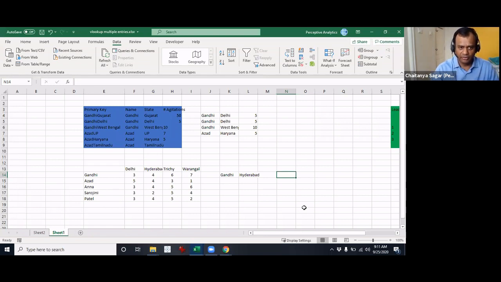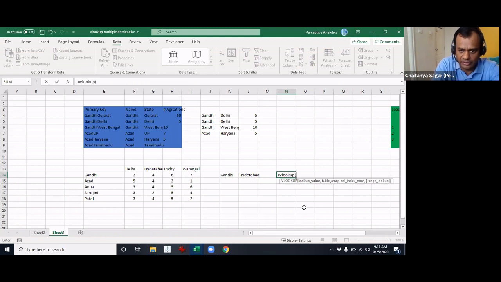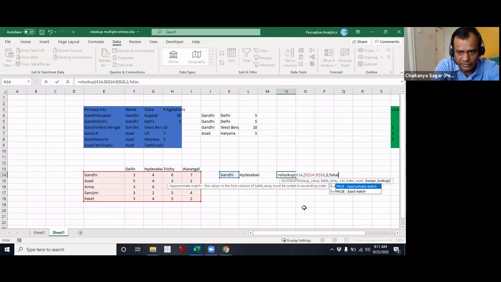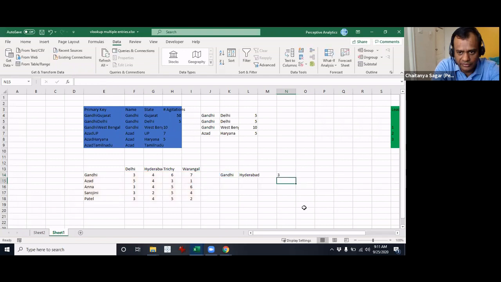Now you have to do the two-way lookup. So let me first use the regular lookup. I want to look up based on Gandhi, and then I will give the whole data, F4. Sorry, I'll give it 2 here. That will give Delhi's data. False, like we discussed before. What I want to be able to do is pick up anything from here. This is what I would like to do.